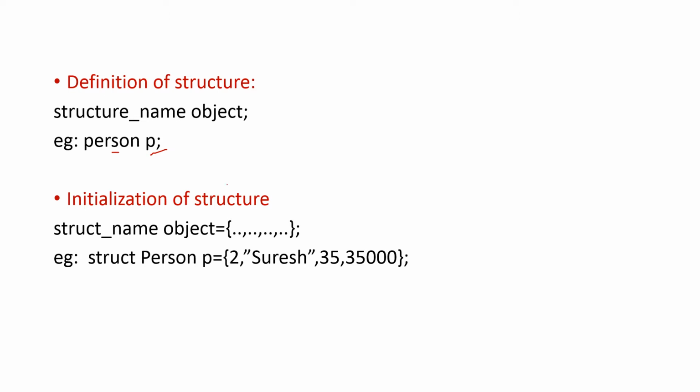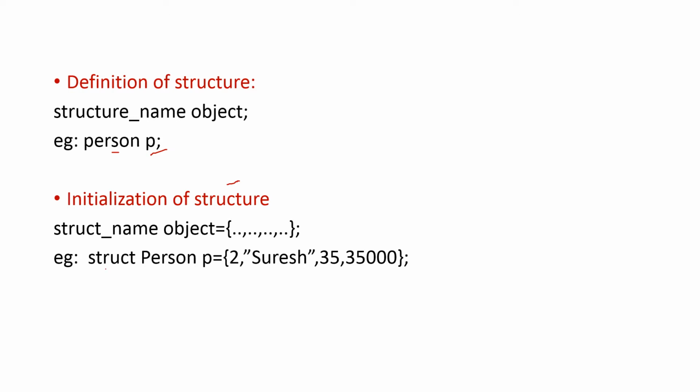Next is initialization of structure. That is, in the program itself, directly you are giving the values of the records. So struct name, then the name of the object you have to write and is equal to, within the curly bracket with comma separation, you have to give all the fields and then semicolon.